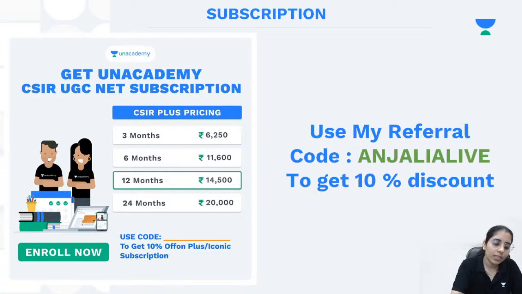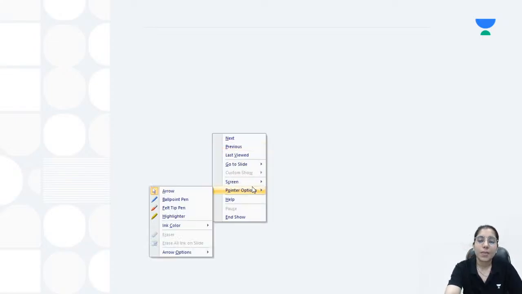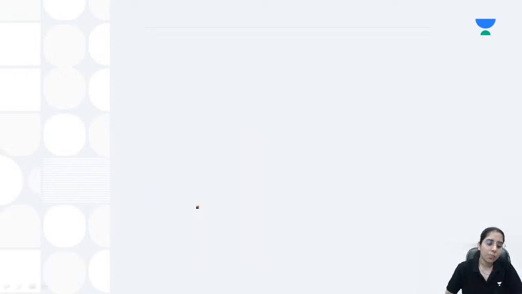Another thing, if I talk about today's session discussion, today we are going to talk about the phase space trajectory topic. Everything about the phase space trajectory I'll be explaining. What are the things you need to keep in mind and how you can solve phase space trajectory based questions easily and in very less time. All that I'll be considering and discussing here in this session.